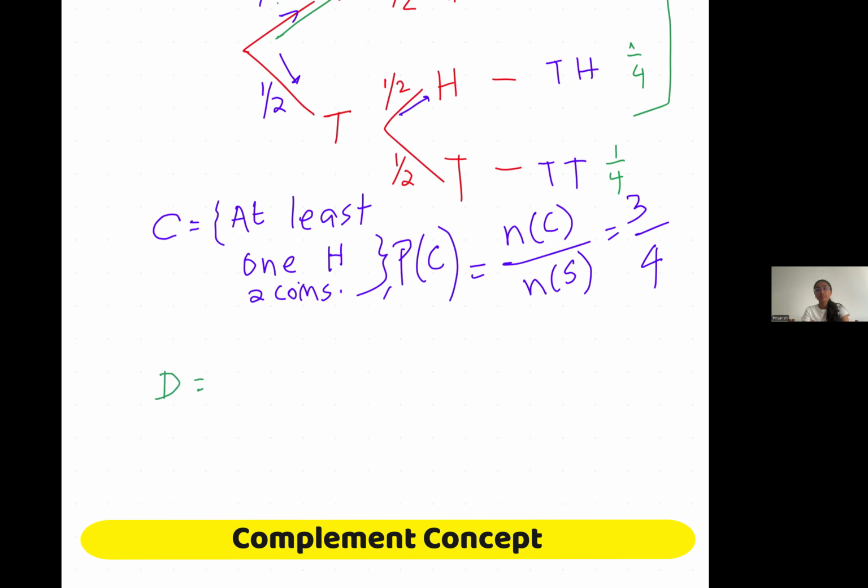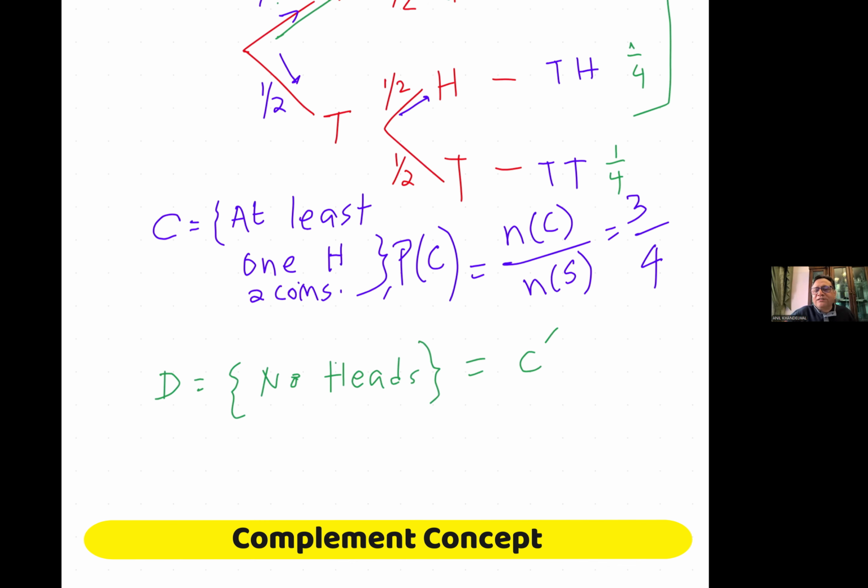So if I define no heads, this becomes the complement of C. In C, we are saying at least one head. And what we could do is use total probability, as Priyanshi was saying just now, should be one.